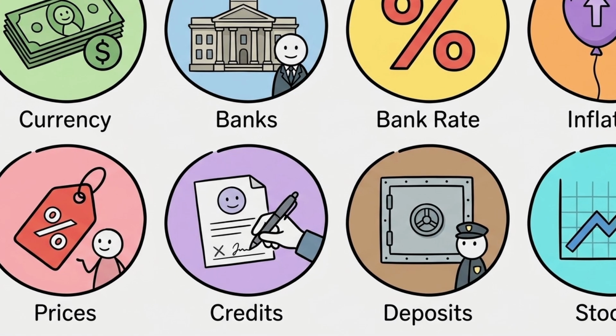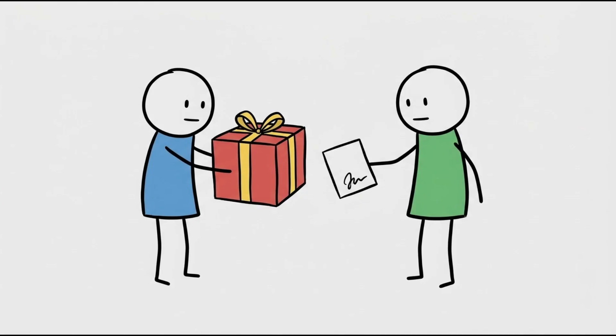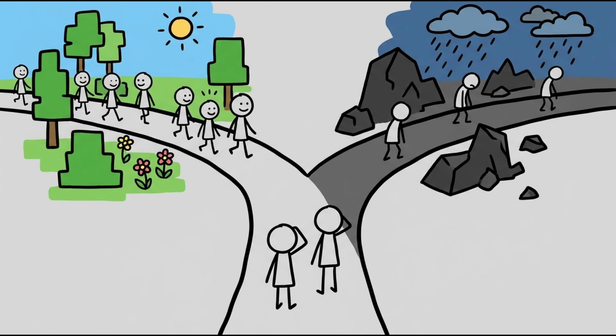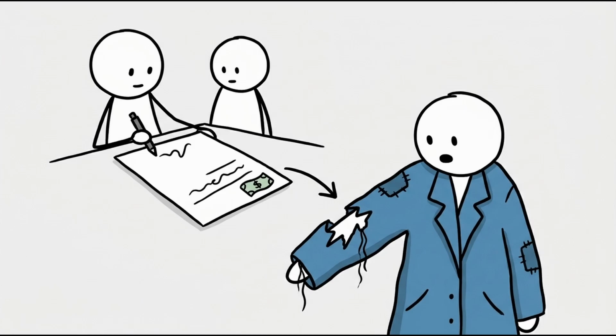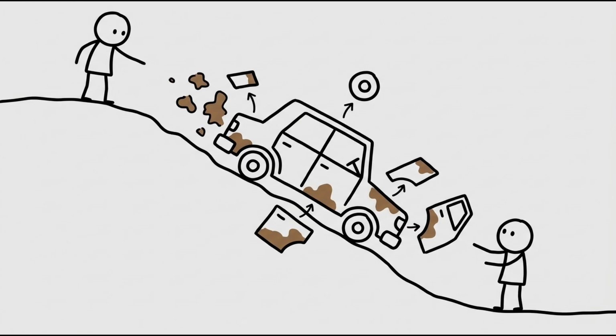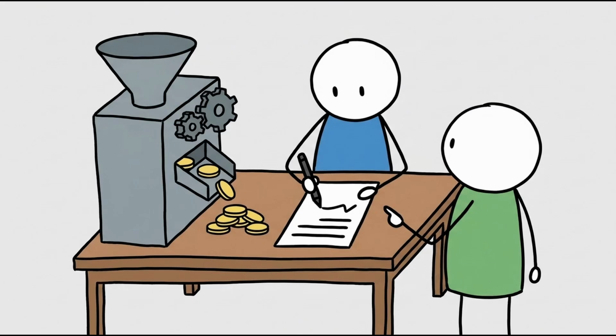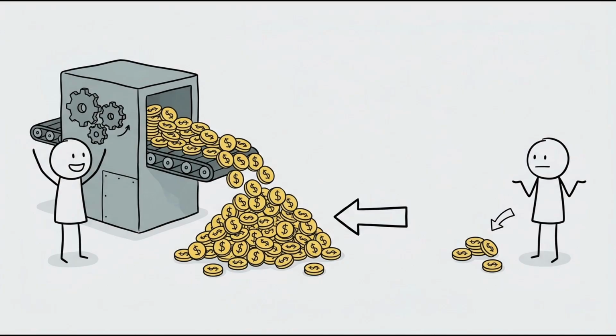Credits. Credit is an arrangement where you receive money or goods immediately and agree to pay for them later, almost always with an added percentage called interest. There is a fundamental difference between good debt and bad debt. Bad debt is borrowing money to buy things that lose value over time, like clothes, vacations, or expensive cars. This drains your future income to pay for past consumption. Good debt is borrowing money to purchase assets that will generate more income than the cost of the interest, like a profitable business, education that leads to a higher salary, or real estate.